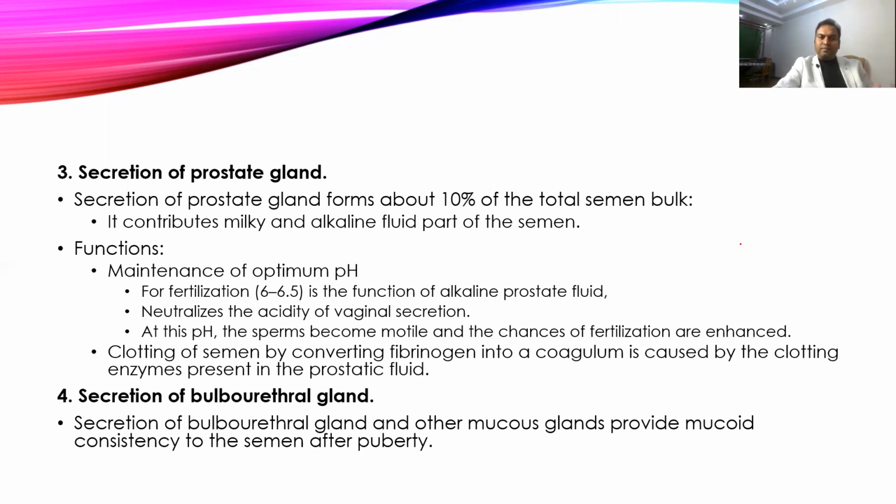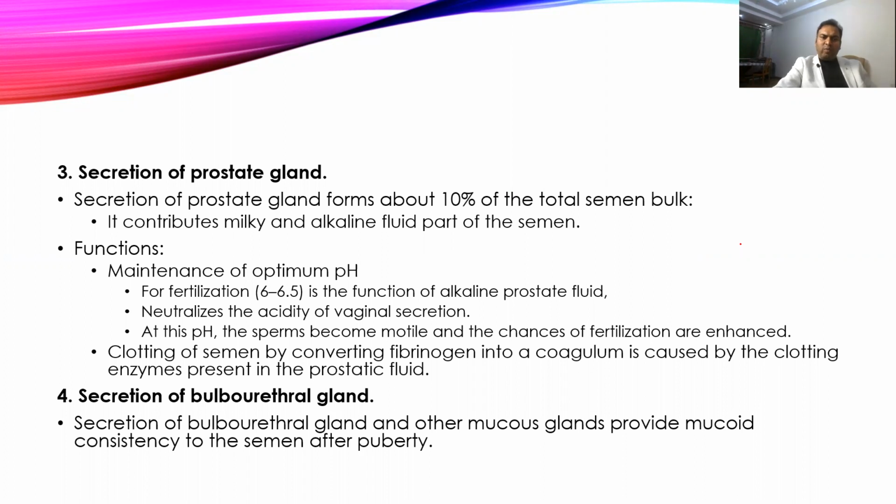That makes the sperms more viable and more motile in the female genital tract. It also helps in clotting of the semen by activating the fibrinogen and helping in the coagulation. The fibrinogen is present in the seminal vesicles, and it's activated by the secretions from the prostatic gland.